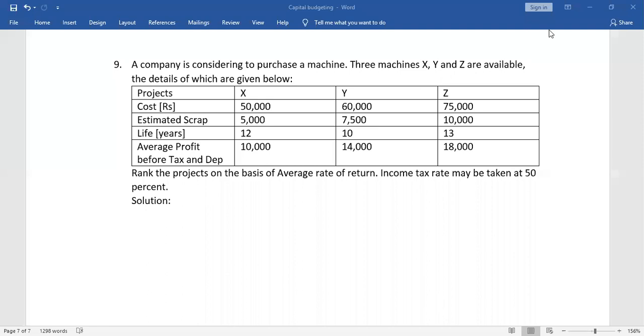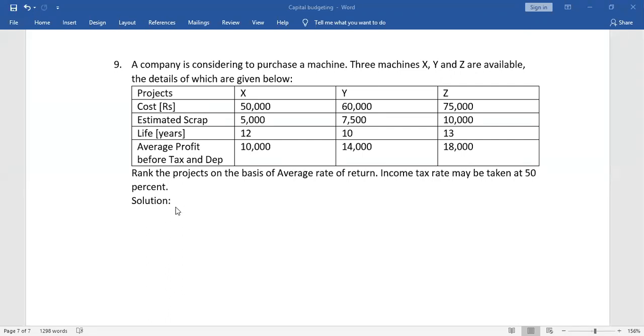Yes, the correct answer has been given by Kuldeep, Parveen, and Kajal. Depreciation has to be deducted first, and then we will get average profit before tax, and we will deduct tax. We will get average profit after tax, and that is what we want.